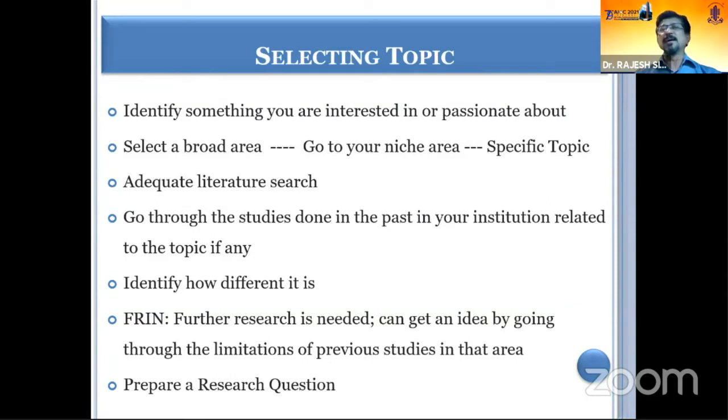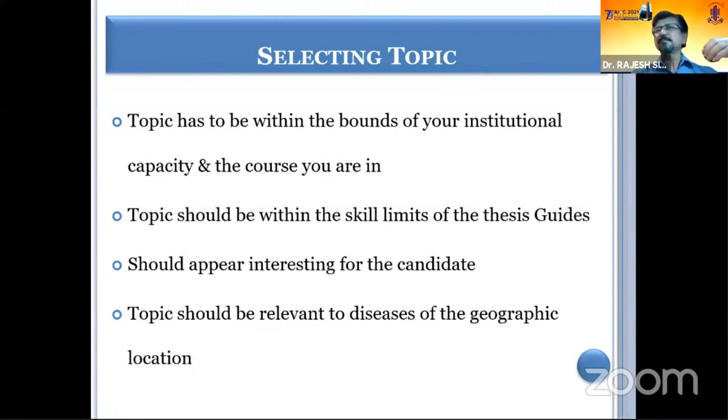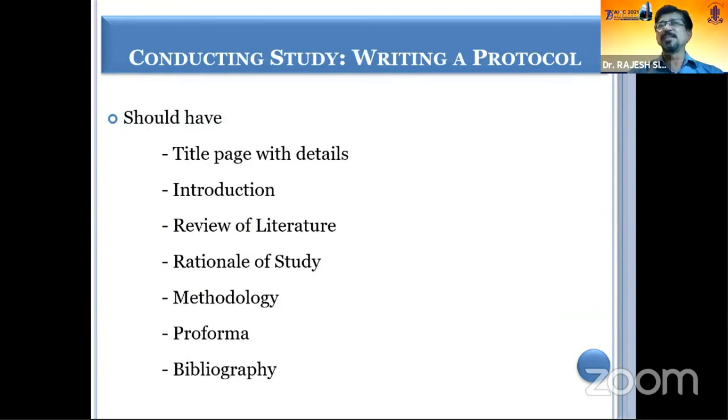You can get an idea of that by going through the limitations of the previous studies. Some previous studies say that, however, we could not do this, and that is the limitation of the study. That gives you an idea whether you can go ahead or not. Before you plan a study, you prepare a research question. Again, as I said, apart from the student, the topic should be within the skill limit of the thesis guide as well, and it should appear interesting to the candidate. The topic should also be relevant to the diseases of the geographic area, because if you don't get adequate cases in that geographic area, then there's no point in selecting it.